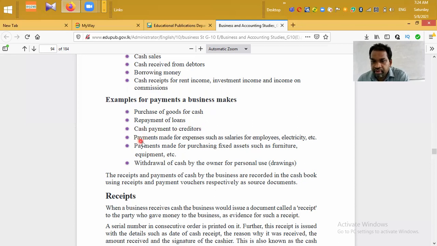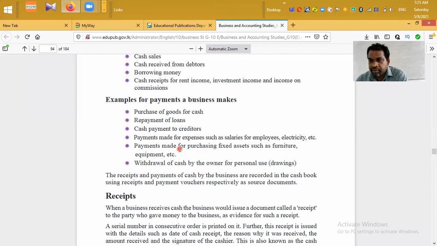Next one, payments made for expenses such as salaries for employees, electricity. Business has to meet different types of expenses, then money goes out. Payments made for purchasing fixtures such as furniture, equipment.